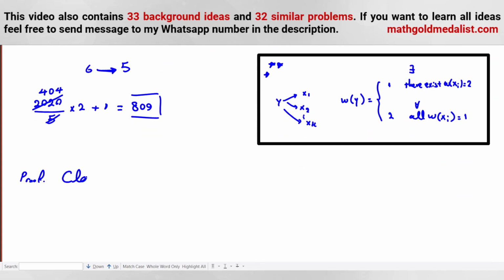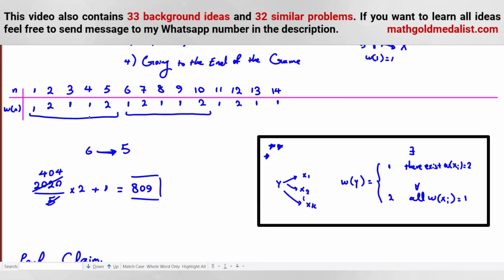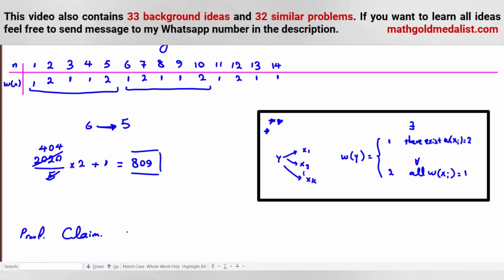My claim is what? Look, because the length of the period is 5, we want to prove W of n is 2 if the remainder is 2 or 0, if n mod 5 is 0 or 2.